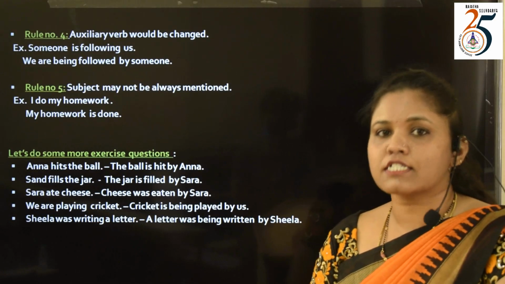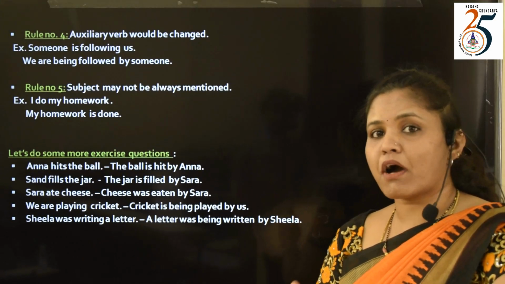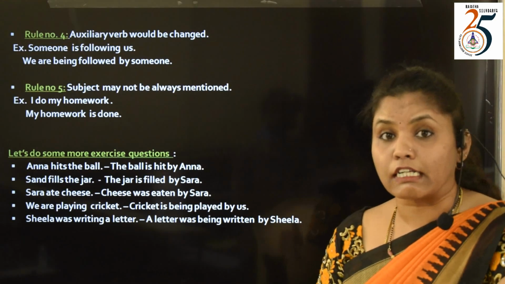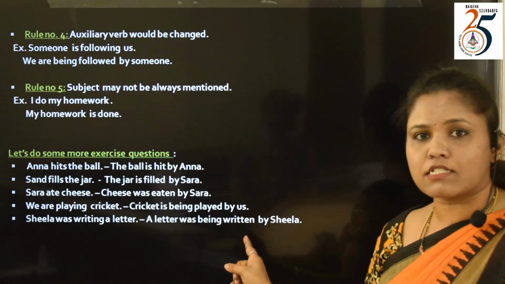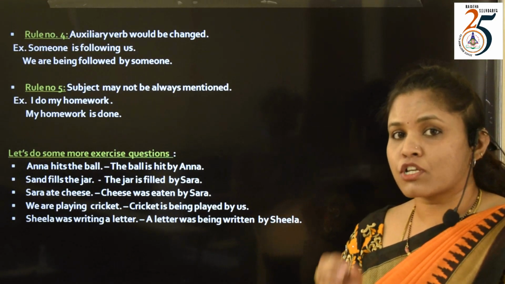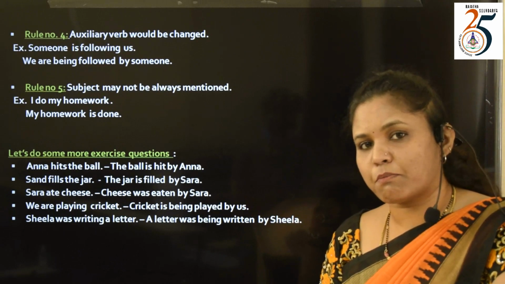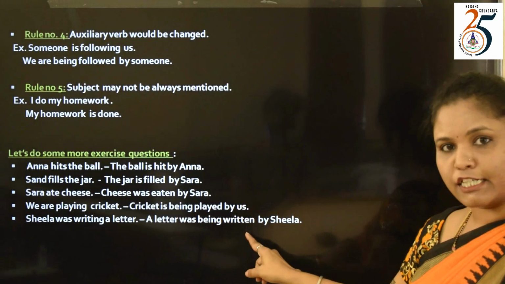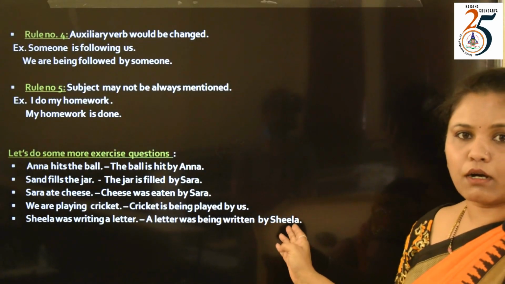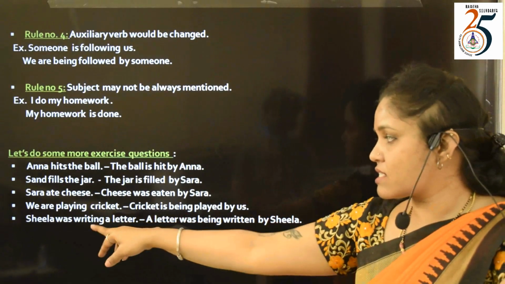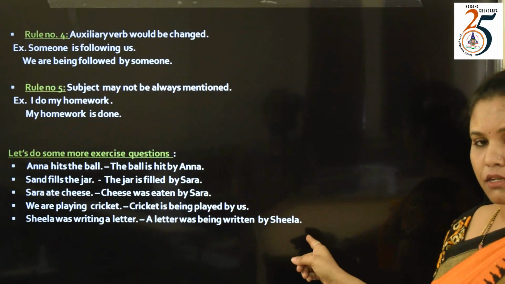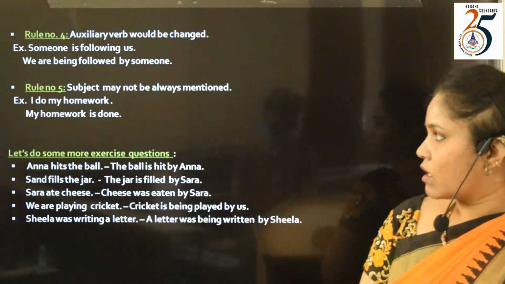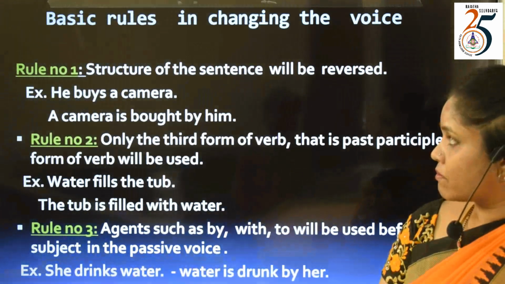The past form of write is wrote, and the past participle, that is V3, is written. In passive sentences, we are supposed to use only the past participle, that is the V3 form of the verb. So, a letter was being written by Sheila. By is our agent, and the subject Sheila will come to the end. Let us have some more examples.